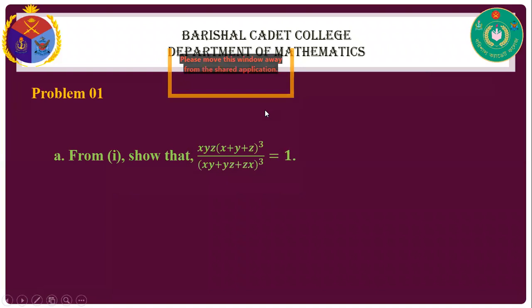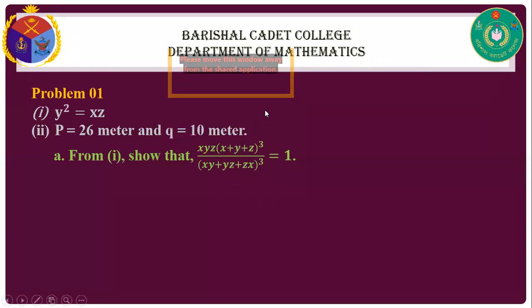In problem one, we have two stems. One is y square equal to xz, and stem 2 is p equal to 26 meter and q equal to 10 meter. Now I ask someone, Cadet Hamid, Hamid.